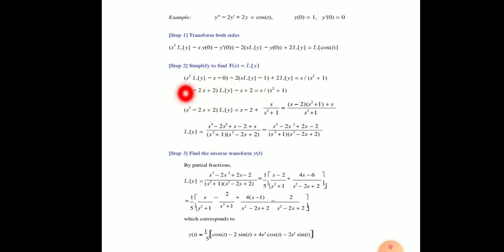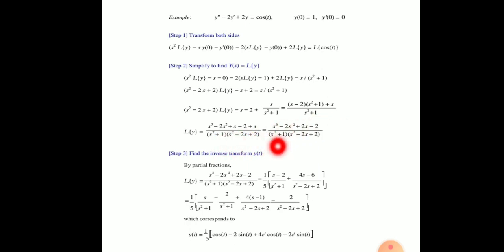After taking common terms, (s² - 2s + 2) Laplace y is equal to, transferring all other terms to the right-hand side and taking the LCM, (s - 2)(s² + 1) + s over (s² + 1). In the form of L(y), after simplifying, this is (s³ - 2s² + 2s - 2)/((s² + 1)(s² - 2s + 2)).